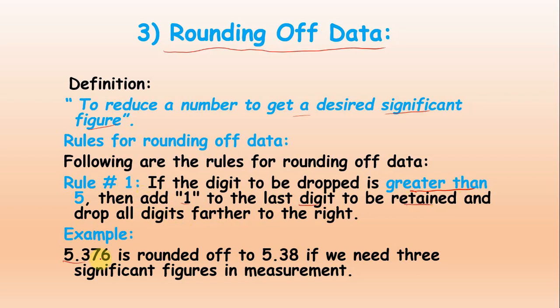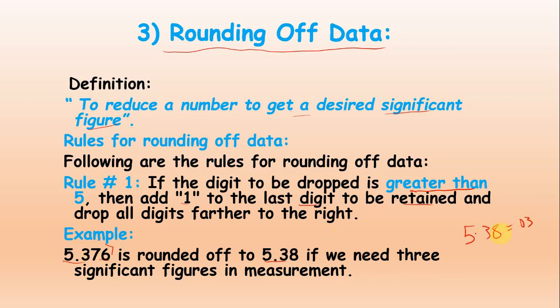For example, look here, 5.376. The last digit is greater than 5. So you have to remove this and simply add 1 to the next number, that is 7, which will become 8. So look here, 5.38. Now there will be 3 significant figures.